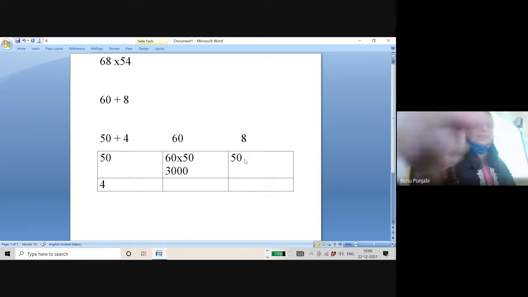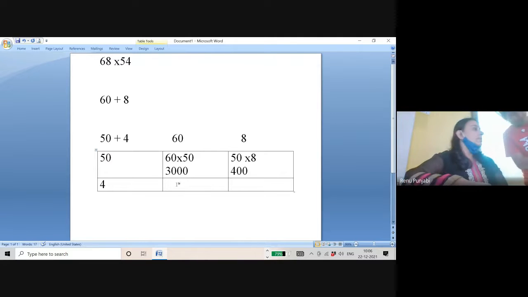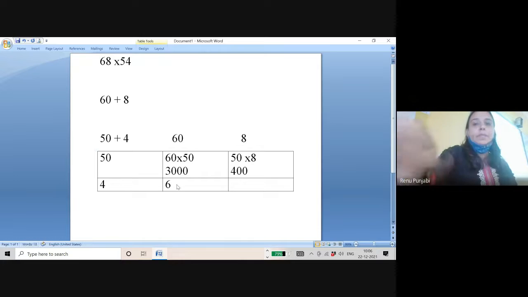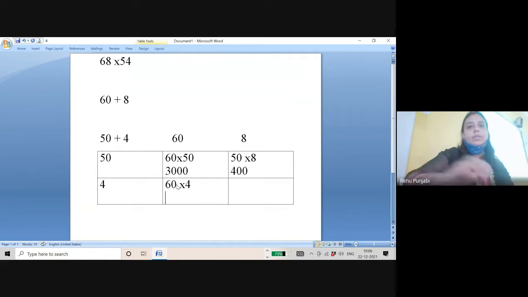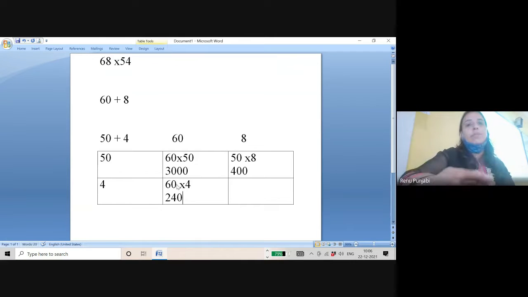Now 50 multiplied by 8. This row and this column will multiply. 5 8s are 40 and 1 zero of 50. This way. Let me check. Now you take 60 multiplied by 4. So 6 4s are 240, 4 and 1 zero of this.